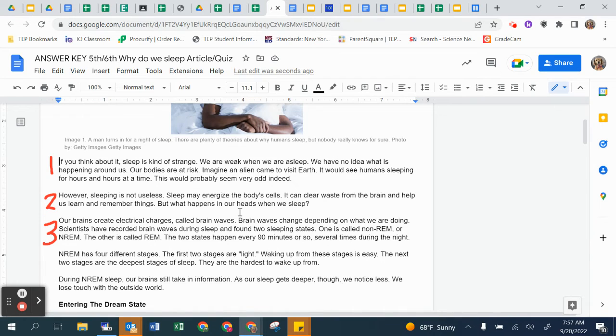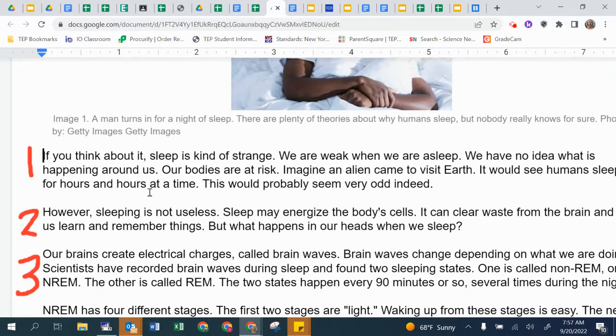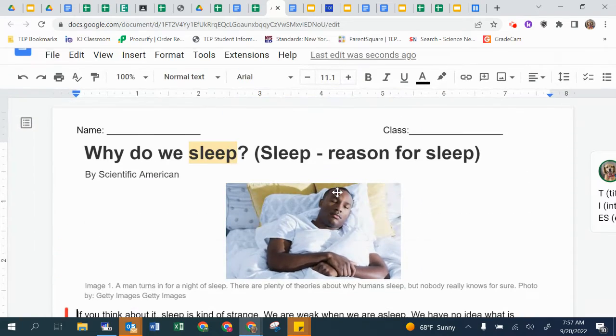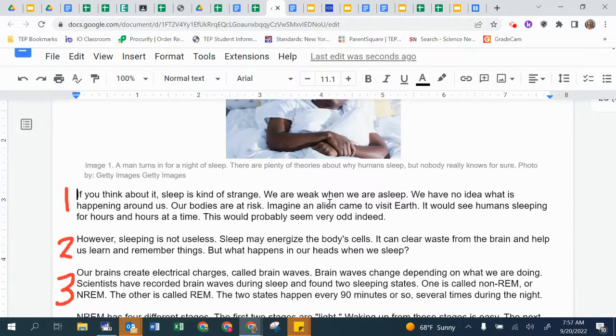Cool. The next thing that we're doing is reading. So we'll read this first portion with you, determine the introduction, see if the introduction matches what our topic might be, and then we'll go from there.